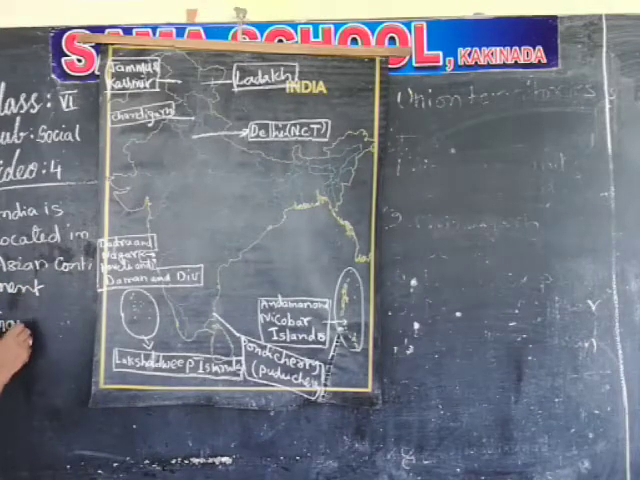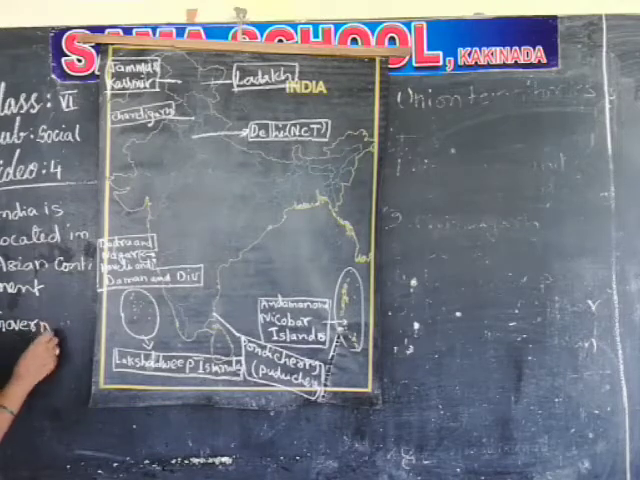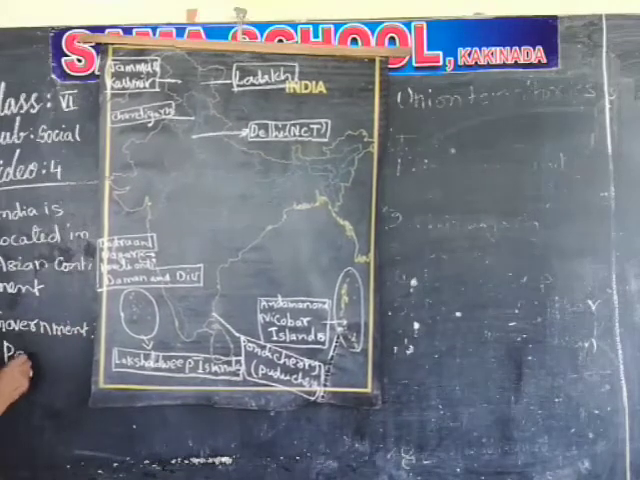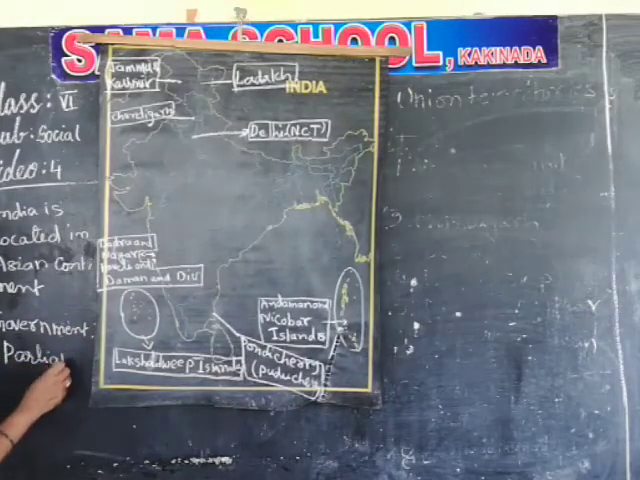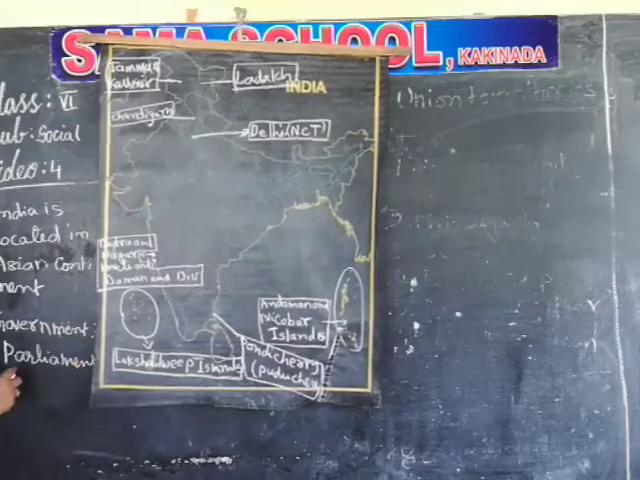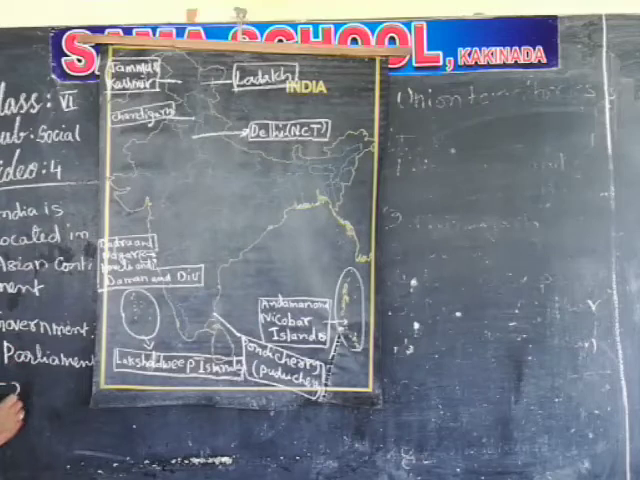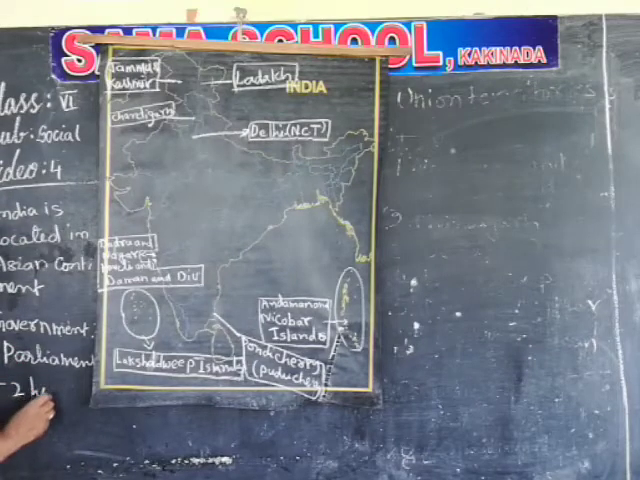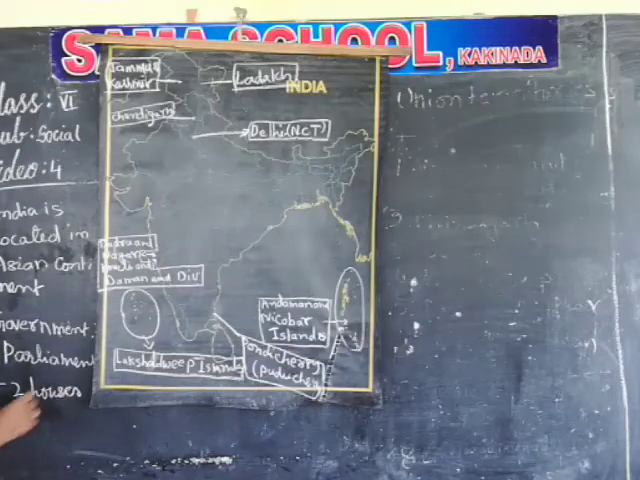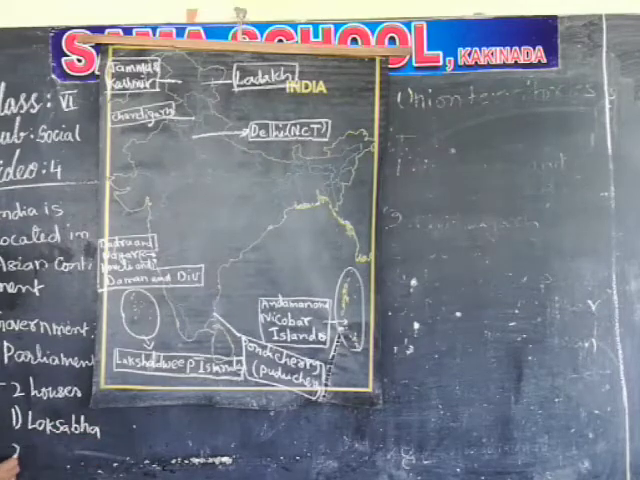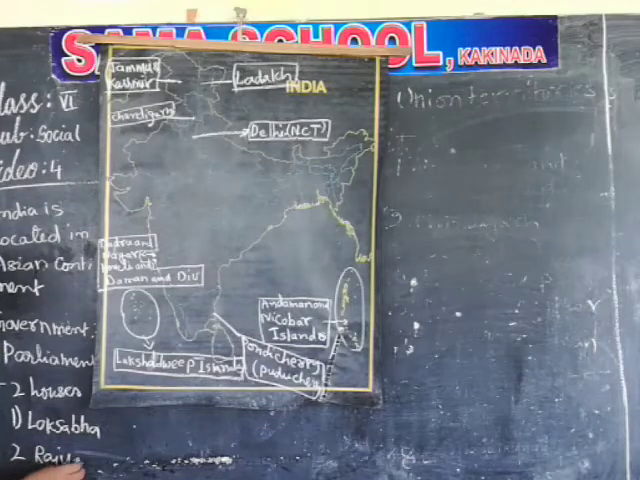What is the name of the government? Government is called as Parliament. In the Parliament, what will be there? They will make the laws. Parliament is having 2 houses. One house is Lok Sabha. Another house is called Rajya Sabha.